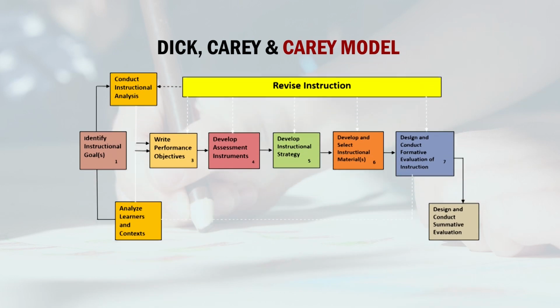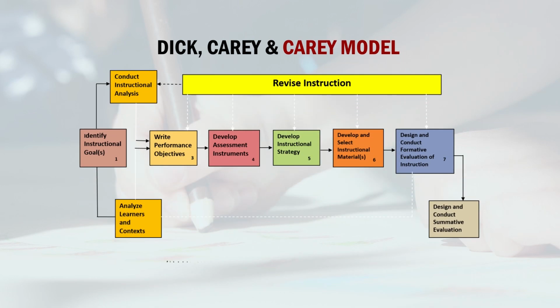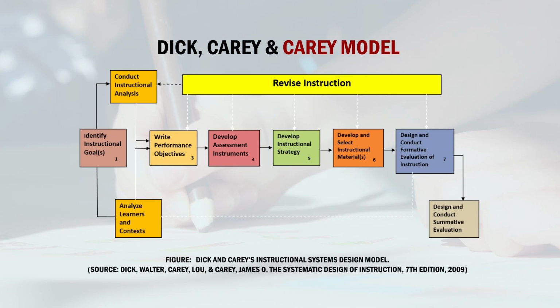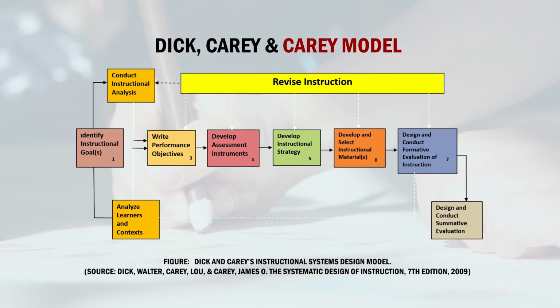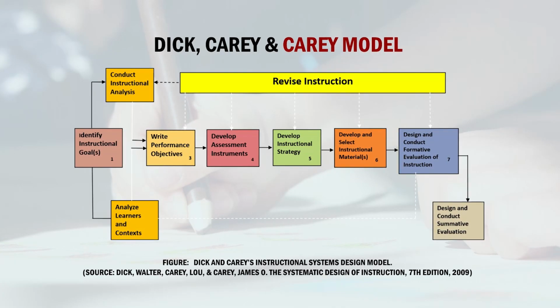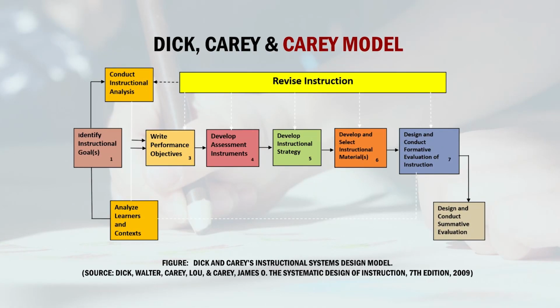In the Dick and Carey model, you can see the nine steps. First, identify the instructional goals, and the first step itself is again divided into two, that is, conduct instructional analysis, and analyze learners' needs and the context. Based on this we have to write the performance objectives.